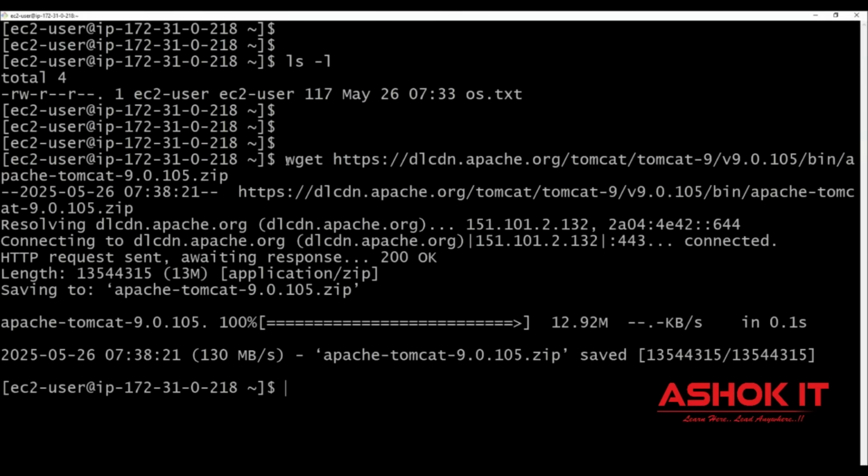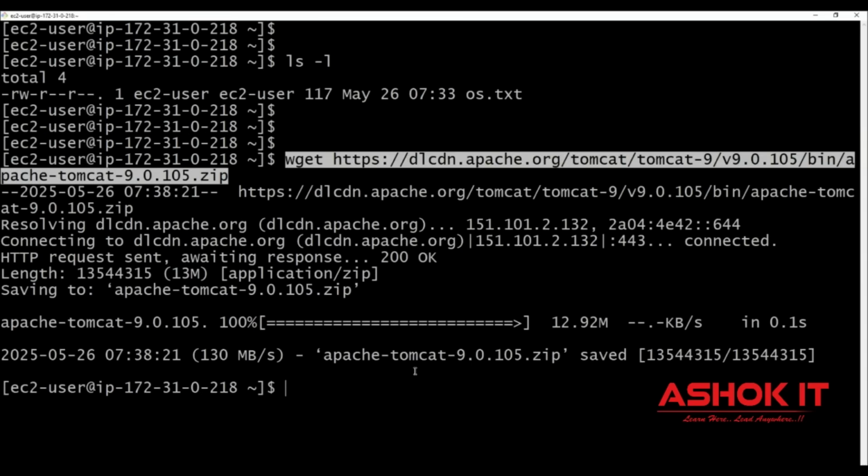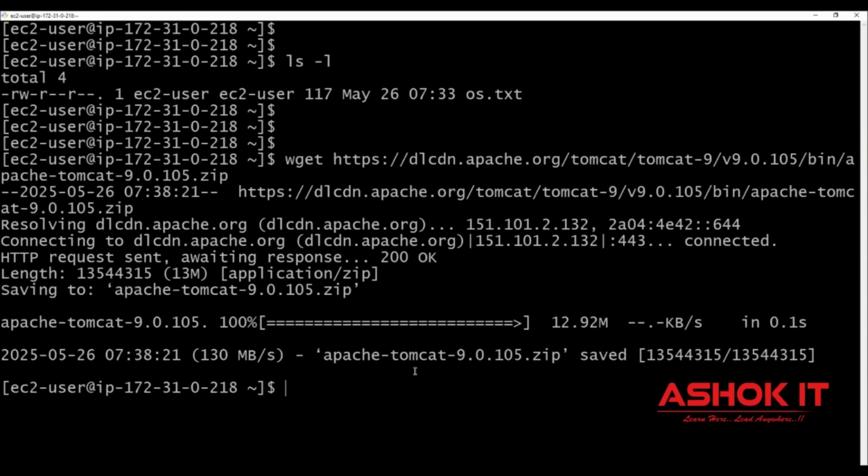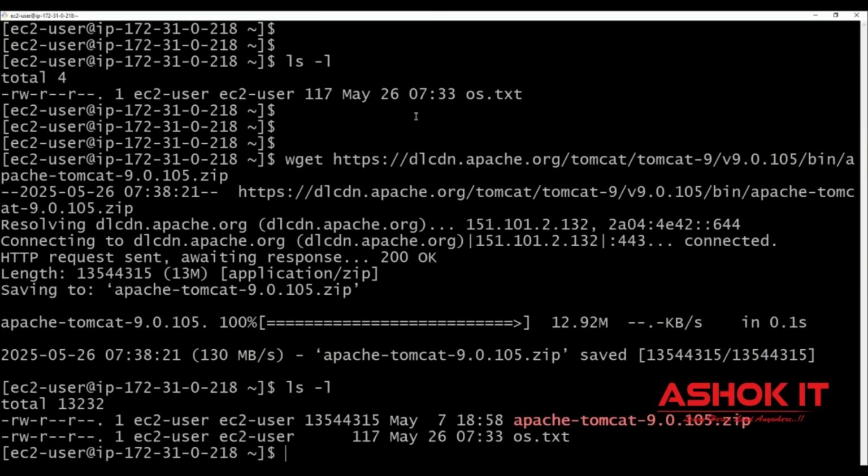Now that file is downloaded in my Linux machine. By using this wget command, you can download files from the internet. Now you can check ls -l. Earlier I had only the text file, and now I have this zip file also.